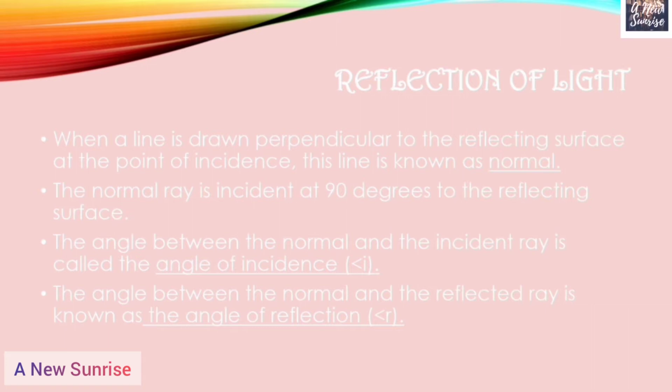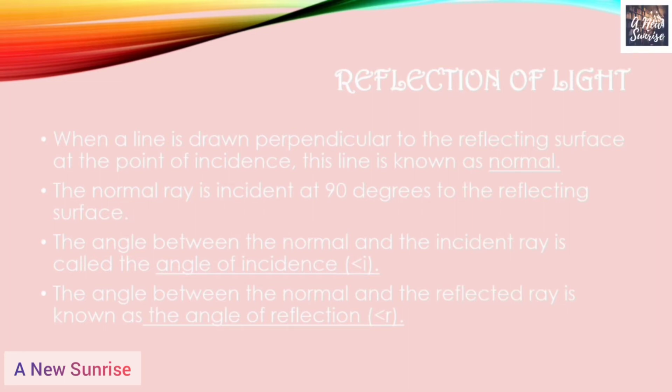Now angle of incidence, or you can also say it as angle I. The angle between the normal and the incident ray is known as angle of incidence. What is angle of incidence? The angle between the incident ray and the normal is called the angle of incidence.